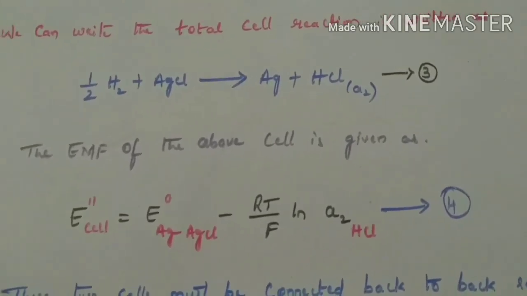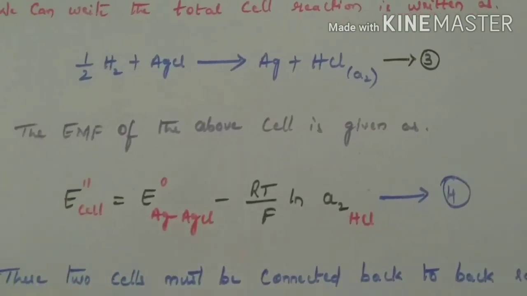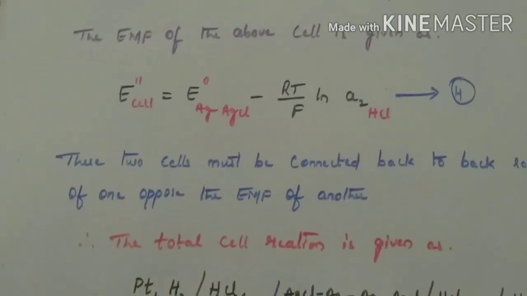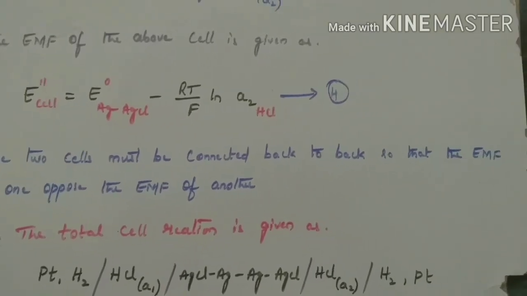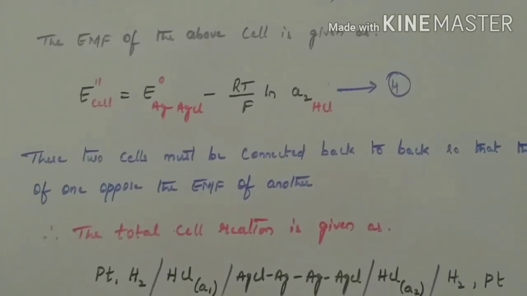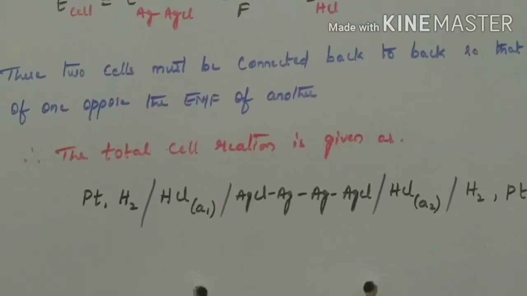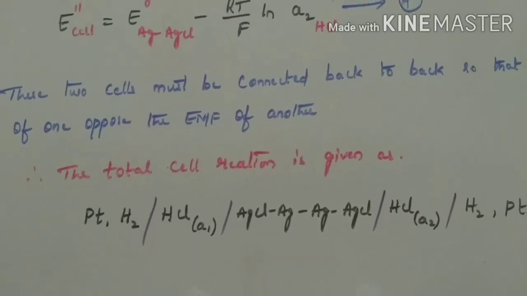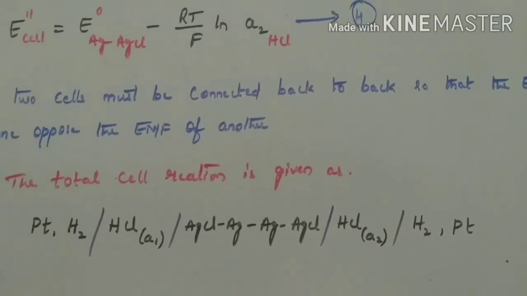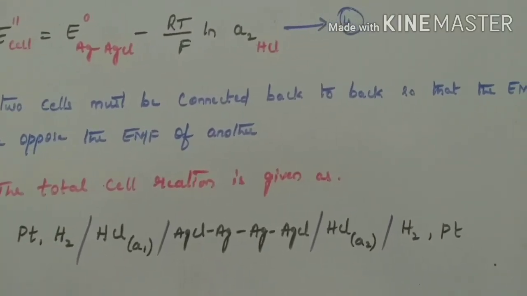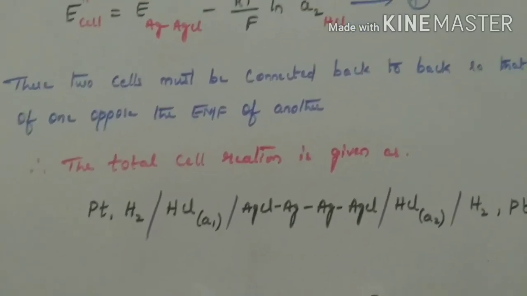The cell reaction and also the EMF of the second cell are written similarly to those of the first cell. Then these two cells must be connected back to back so that the EMF of one opposes the EMF of the other cell. Therefore, the total cell is given as Pt, H2 | HCl a₁ | AgCl | Ag, Ag | AgCl | HCl a₂ | H2, Pt.